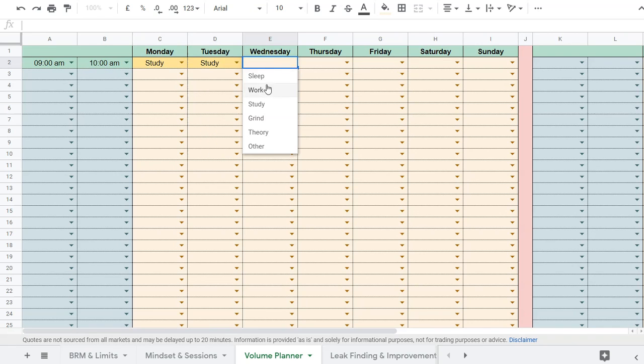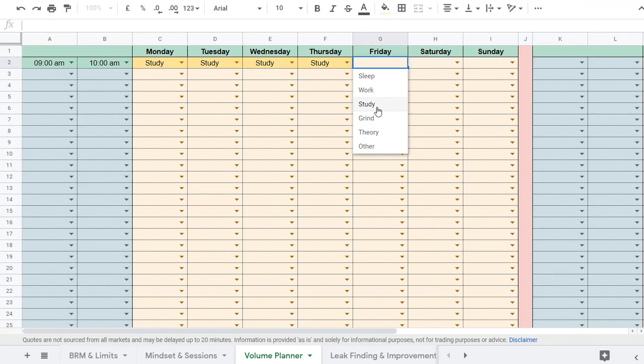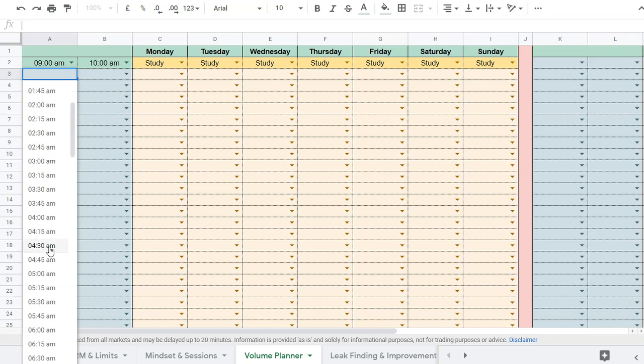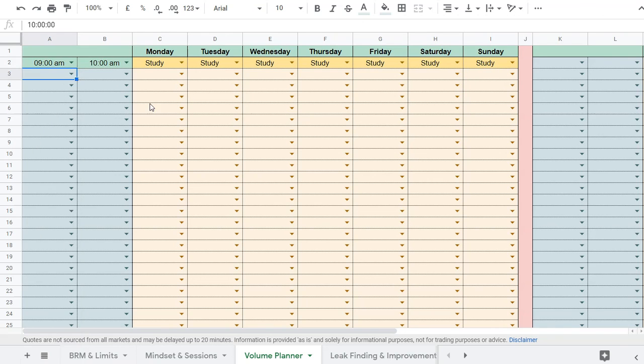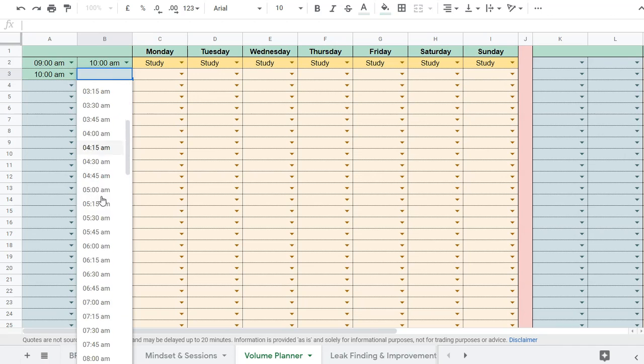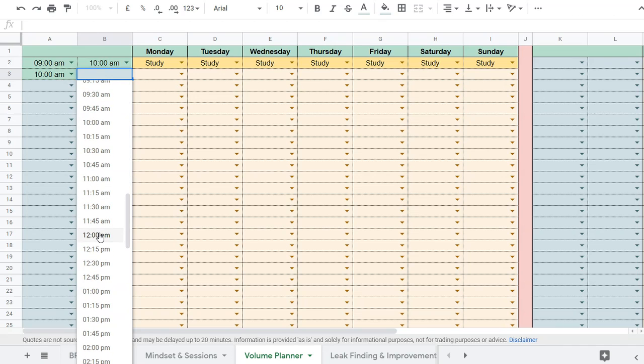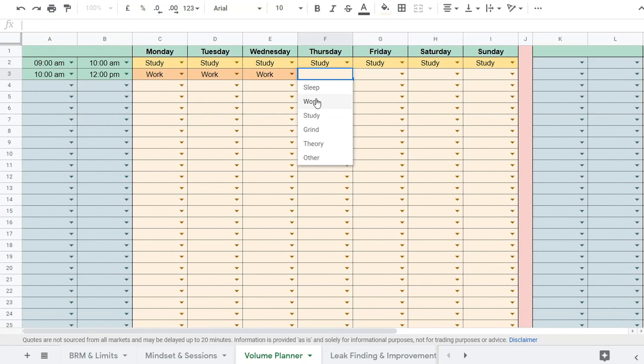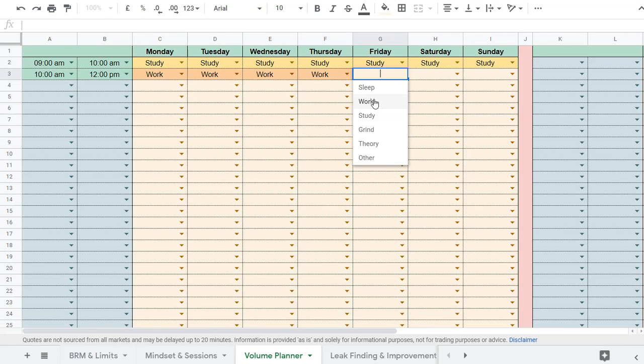We can see that there are already categories there for us: sleep, work, study, grind, theory, other. That might be enough for most of us, but we'll have a look at how we can customize these values a little bit later. Then let's imagine that from 10 onwards we have some real life work commitments. Let's say between 10 and 12. Let's choose work. You get the idea. If it's different on any of the other days, we can always choose something different from the drop-down box.